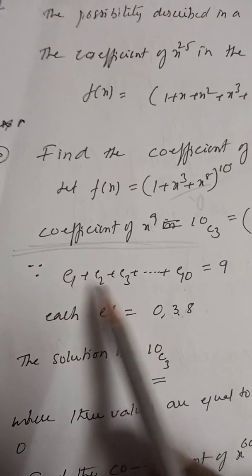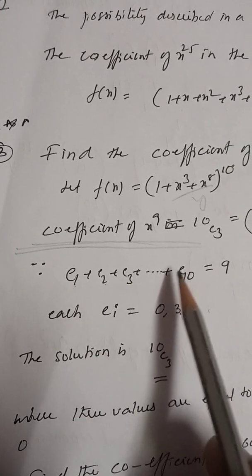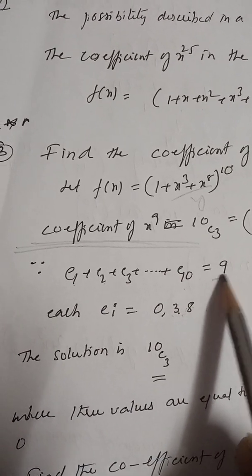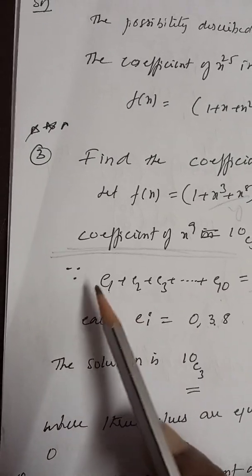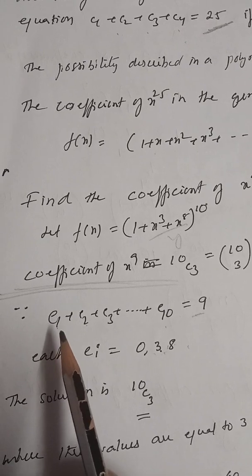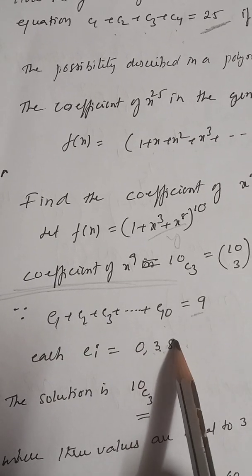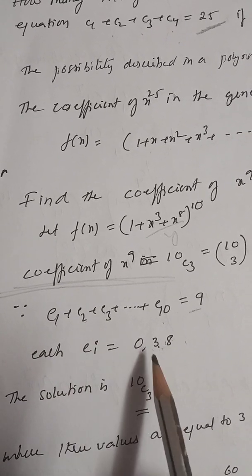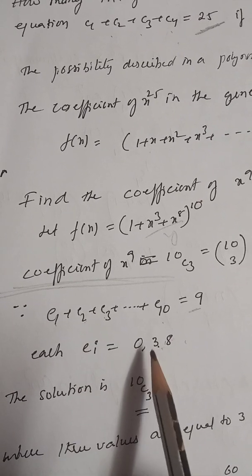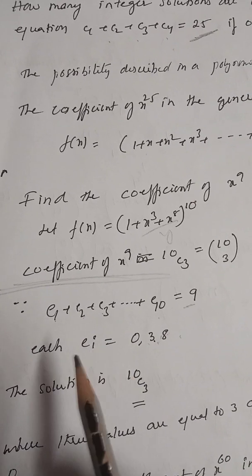Okay, now if you multiply all these expressions, the power must be equal to 9. Now see, what are the possible values? When you will get 9? See the possibility: the first component is 0, 3, 8, the second is also 0, 3, 8, the third also 0, 3, 8.